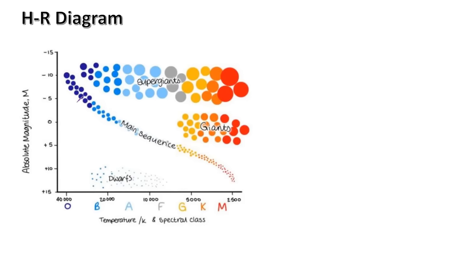Then you have the HR diagram. The y-axis of the HR diagram can be absolute magnitude. What is absolute magnitude? It is the brightness of a star measured at a standard distance, as opposed to apparent magnitude, that is just the brightness of a star when seen from Earth, or how bright the star appears. The brightness at a specific or standard distance is called absolute magnitude.